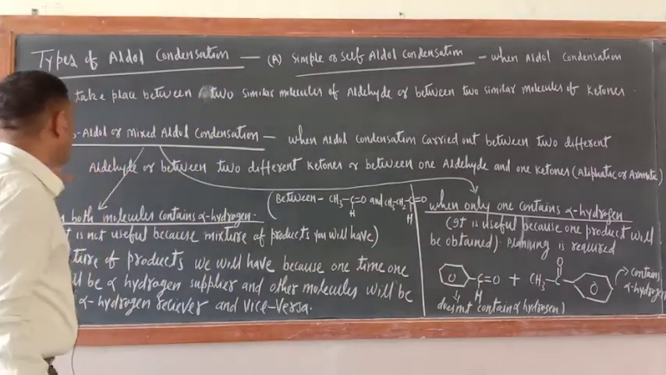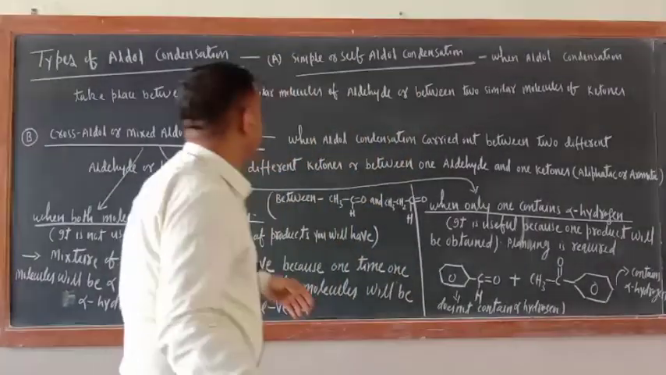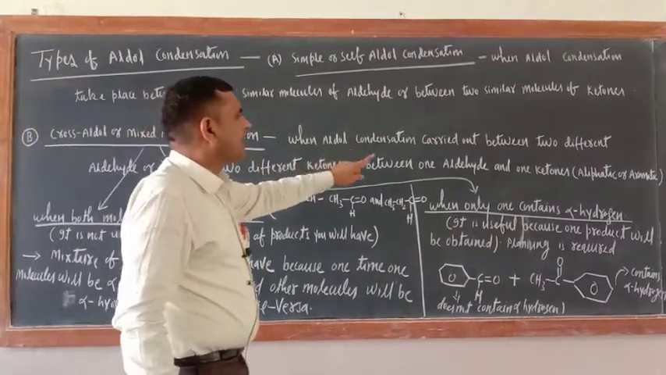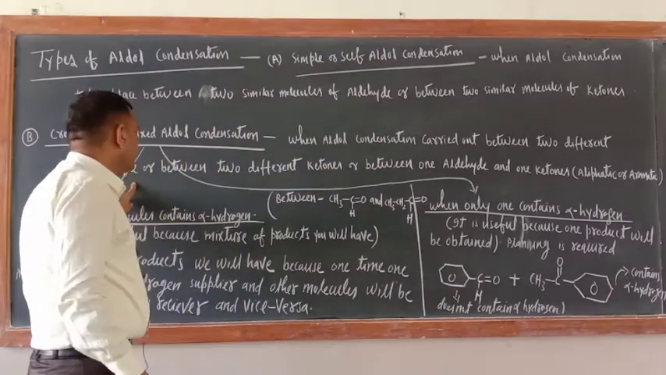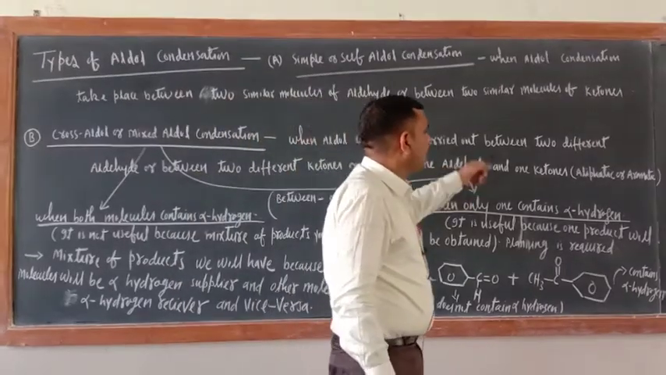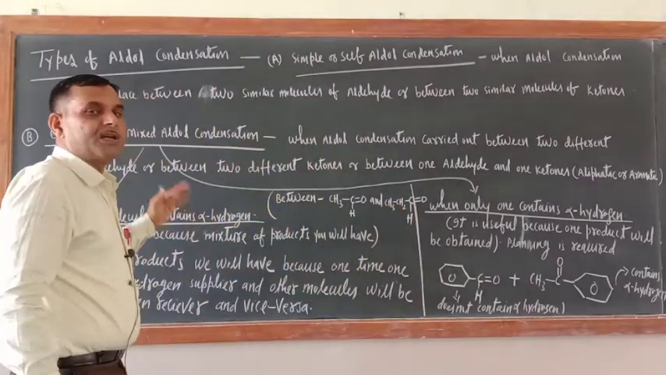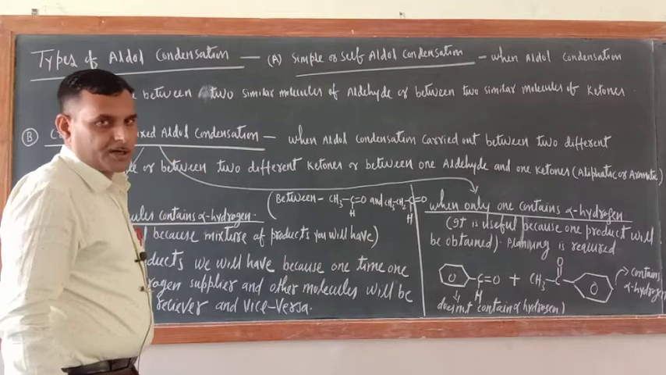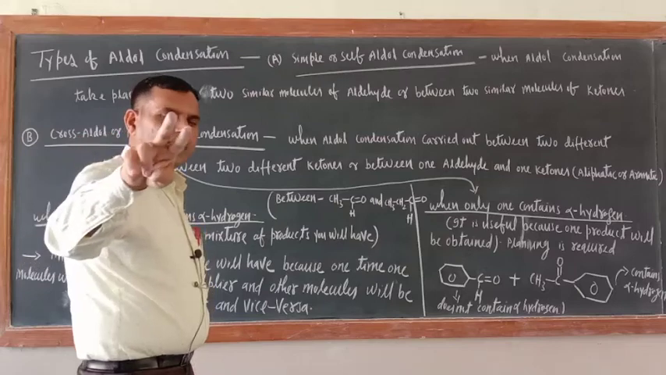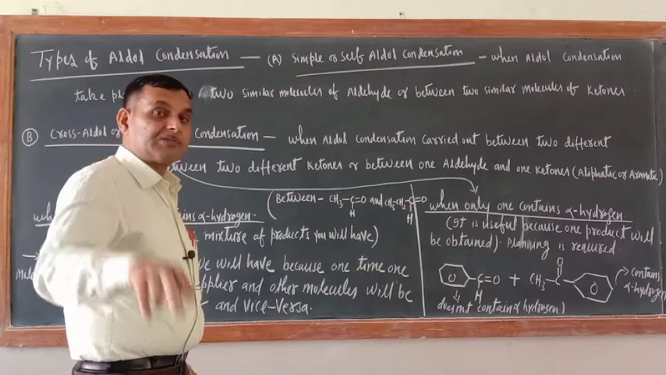Now let us discuss the cross aldol. That is the most important thing. So in cross aldol what is happening? Just the opposite of self or simple aldol condensation. When aldol condensation is carried out between two different aldehydes, or between two different ketones, or between one aldehyde and one ketone, aliphatic or aromatic, then it is known as mixed aldol or crossed aldol condensation. In self aldol condensation both molecules were similar. Here both molecules are different.